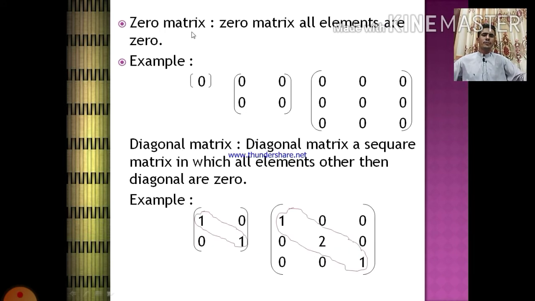Zero matrix. In a zero matrix, all elements are 0. Example, all elements are 0. You can see here an example. Diagonal matrix. A diagonal matrix is a square matrix in which all elements other than the diagonal are 0.